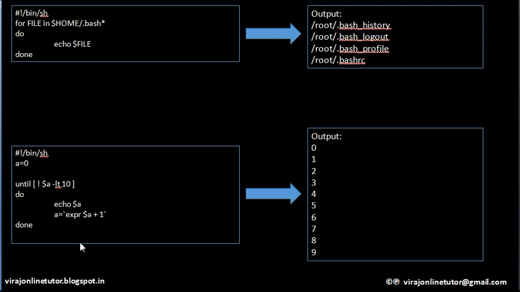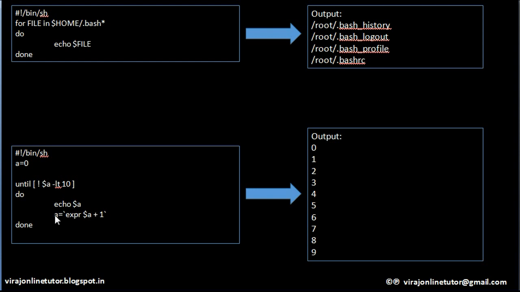In short, it will keep on executing this loop till this condition is false. As soon as this condition becomes true, it will exit. This is exactly opposite of your while loop. In case of a while loop, we keep on executing till the condition is successful. But in this case, it will keep on executing till the condition is false. As soon as this becomes true, it will come out of the loop.